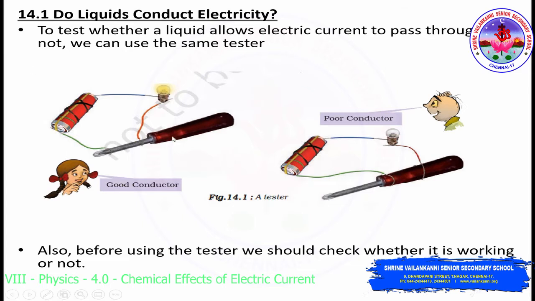This tester most of you will have in your home, or most of you would have seen. We make use of this tester to check whether there is a flow of electricity or not. Most electricians will make use of the tester to check inside the power socket whether there is a flow of electricity or not, or even on any other conducting materials when there is a flow of current in them.